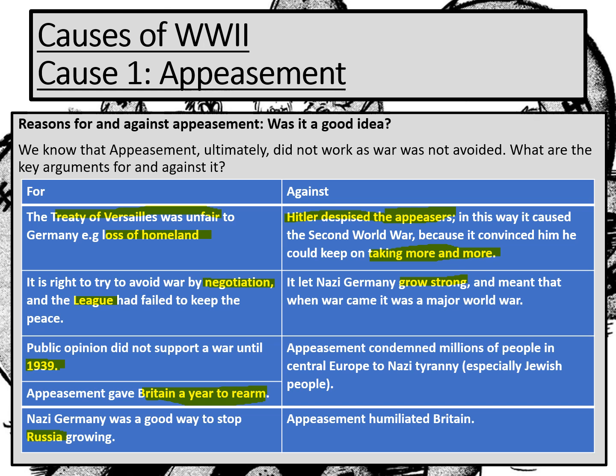Another reason why appeasement should be seen as a bad thing is it allowed people to be part of Nazi rule. Had we not had appeasement, the Austrians, the Czechs, for example, would not have been part of Nazi Germany, and perhaps the Holocaust would not have been as bad had Hitler been stood up to earlier by the British and the French.